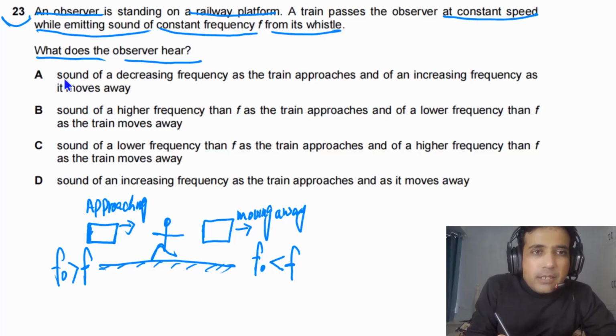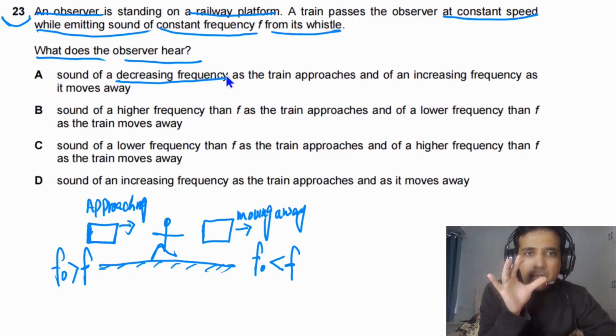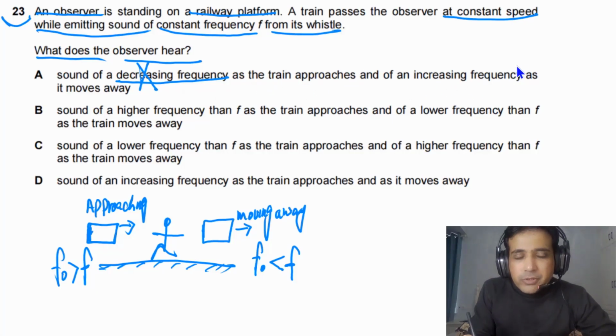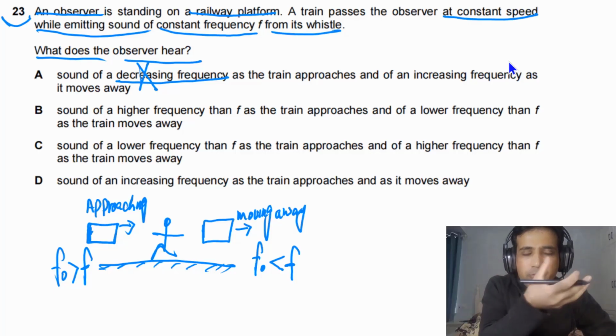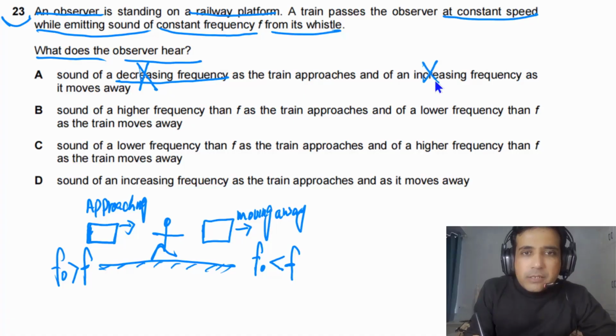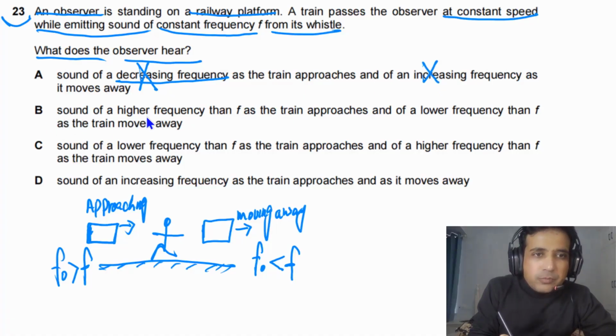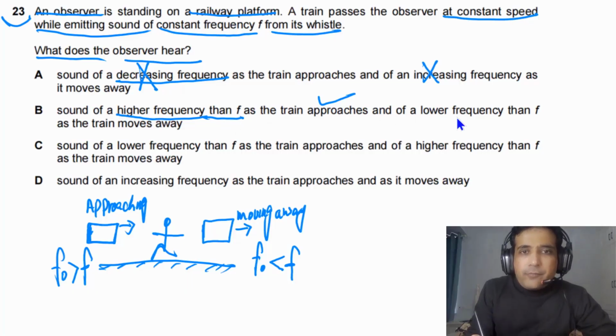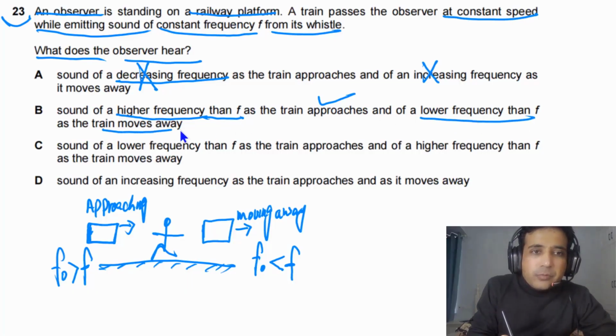For option A, it is given a sound of decreasing frequency. Actually, the sound frequency will be constant. It will be higher or it will be lower. Decreasing frequency is wrong because this is when the train is approaching. Increasing frequency, the frequency will not increase. If the speed is constant, there will be a constant higher frequency, and a constant lower frequency when the source is moving away. So option A is incorrect. If you look at option B, a sound of higher frequency, and the frequency will be constant. This is possible: higher than F when the train is approaching, and lower than F as the train moves away. So this is a possible answer.